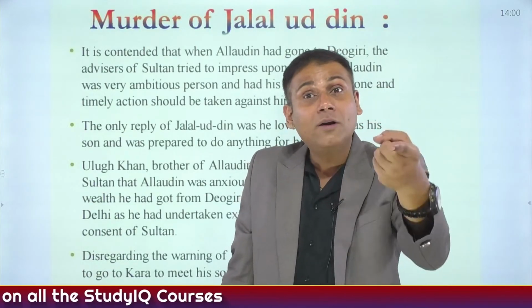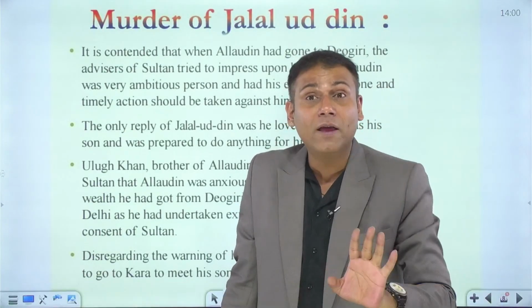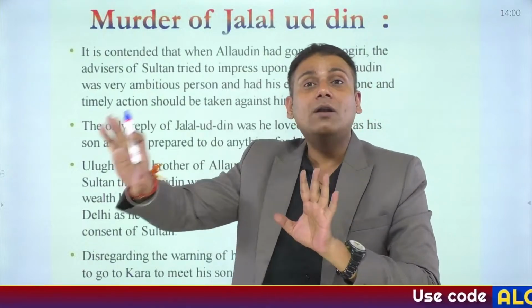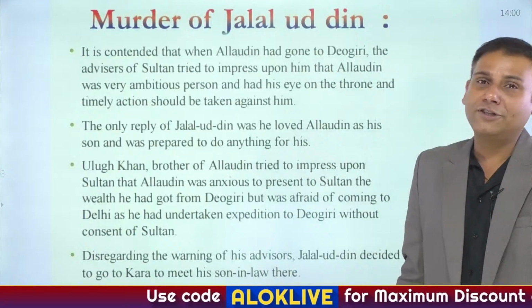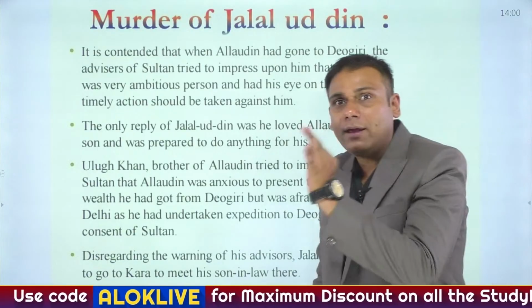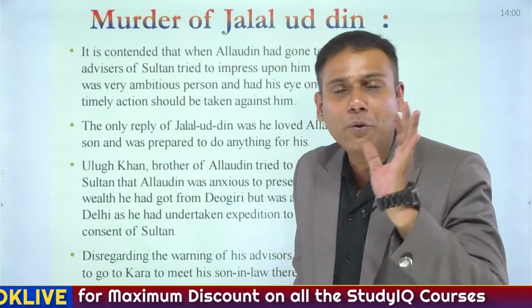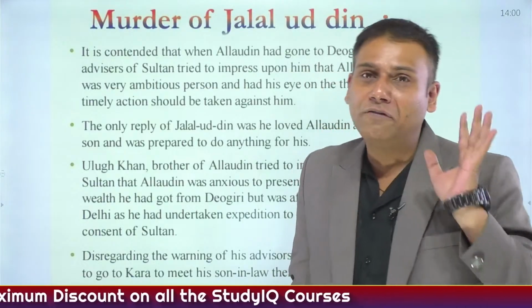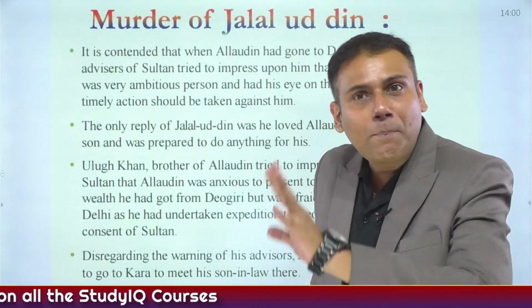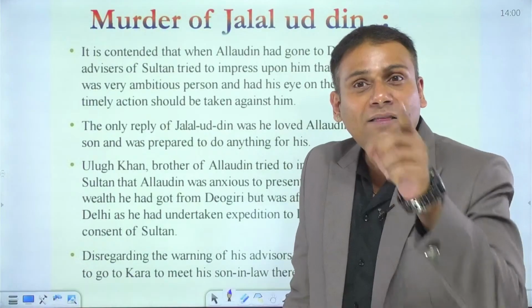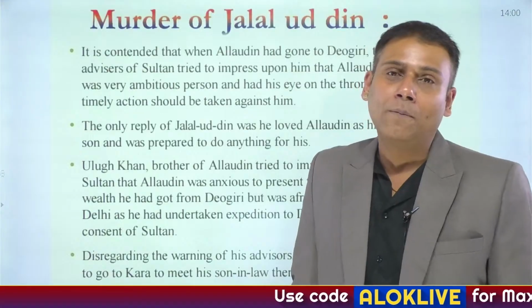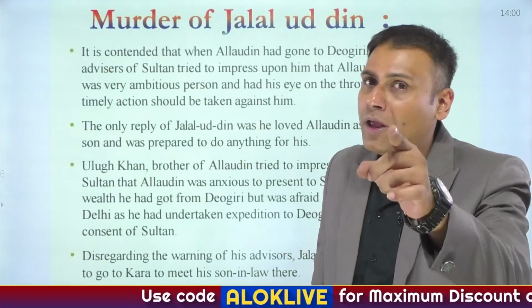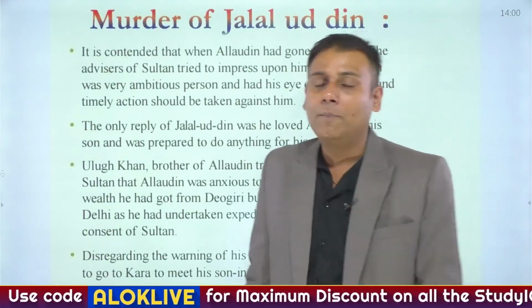Two other governors were dispatched, and both were unsuccessful. Finally, pay attention carefully: Alauddin Khilji went to the region of Devgiri, plundered it, and after plundering, rather than coming back to Delhi, he went directly to Kara and Manikpur. This actually infuriated Jallaludin Khilji.